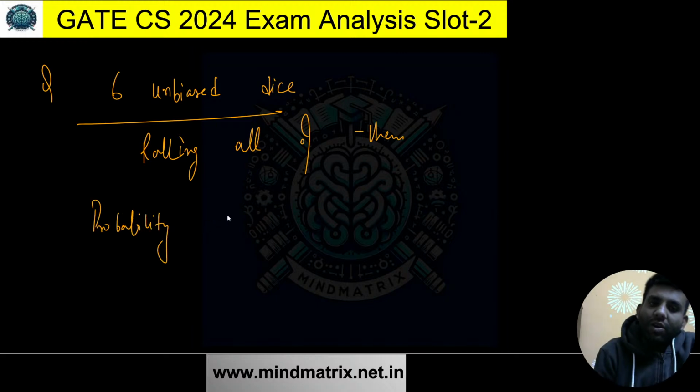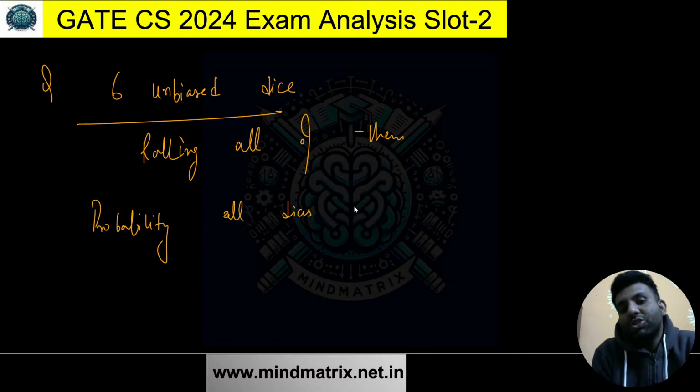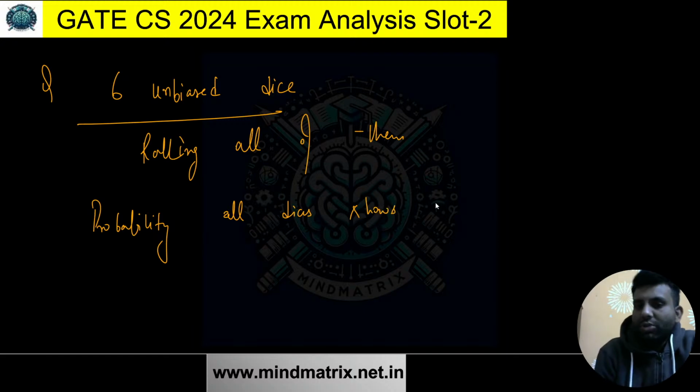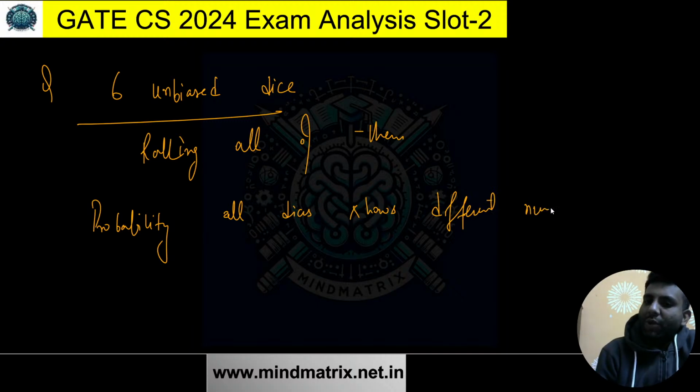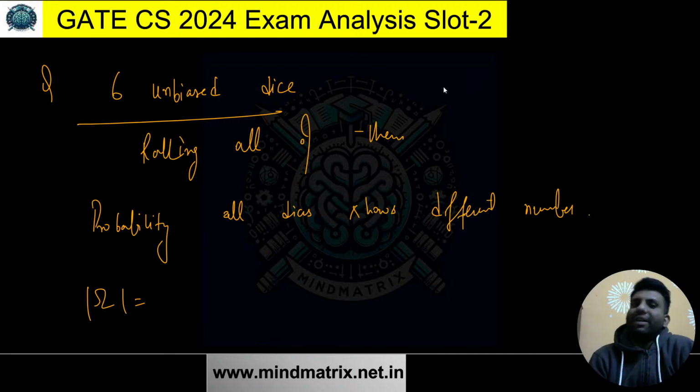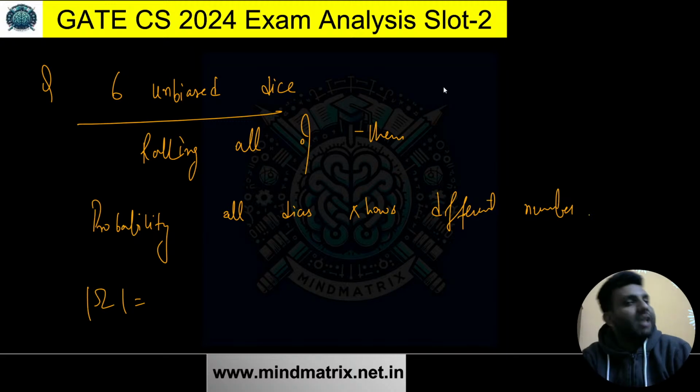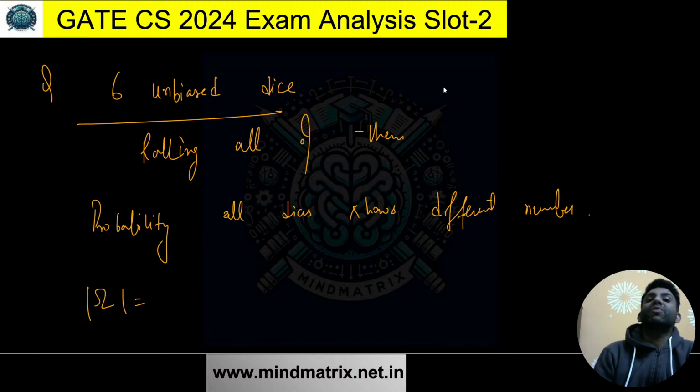that all dice show different numbers? It's very simple. What do you think should be the answer? Different numbers. If I talk about the sample space, how many possibilities are there? For each of the dice, I have 6 possibilities, any of the numbers 1, 2, 3, 4, 5, 6 can come. How many dice do we have? 6. So the sample space is going to be 6 to the power 6.